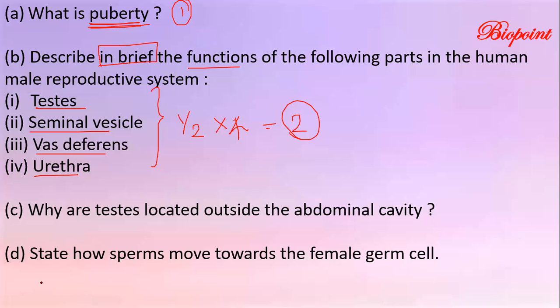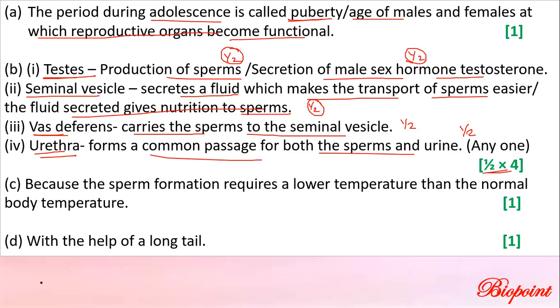Next part of the question, why are testes located outside the abdominal cavity? I'm giving you a guaranteed question for 2021. This might be a question. Testis is always located outside the human body. Why? Because sperm formation requires a lower temperature than the normal body temperature, which is provided in the sac-like structure that is called scrotum.